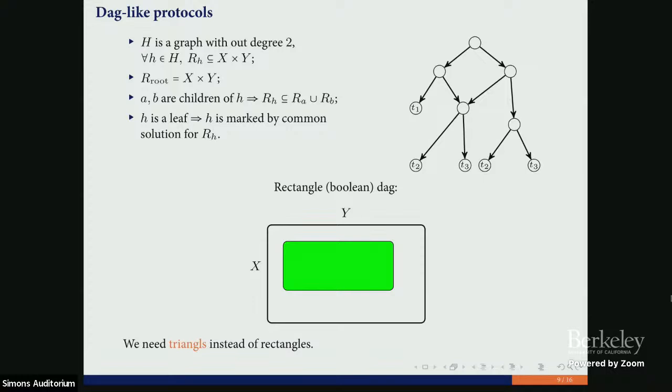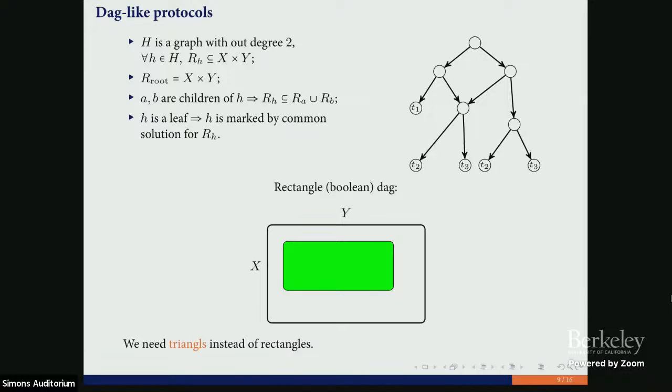In fact, for the full version, we need to consider a more complicated structure here, so-called triangles, but let's omit these technicalities today. Everything that I will present also will be true for triangles, but I need more time to convince you in this case. If you're not familiar with these DAG-like communication protocols, you can use this translation.